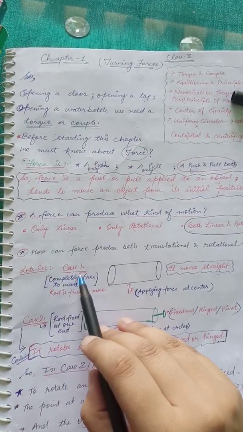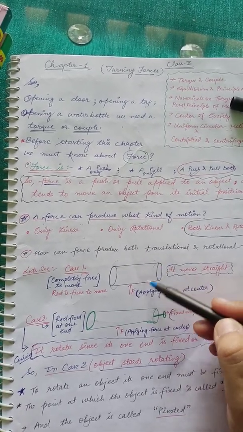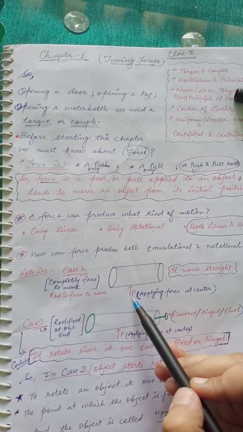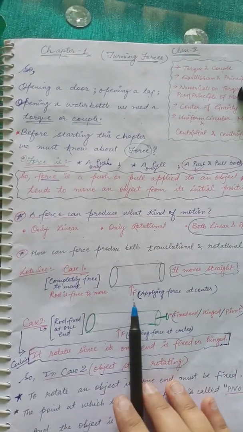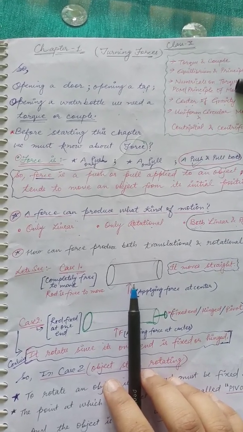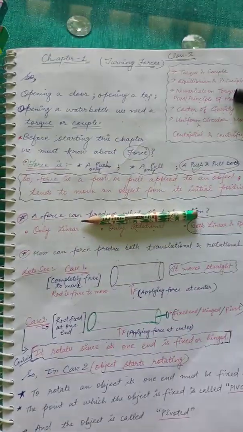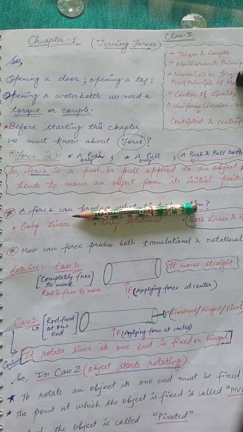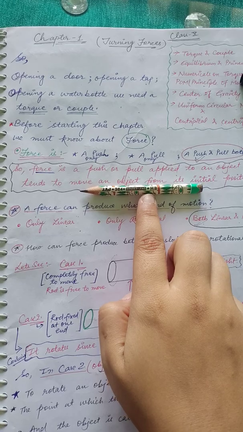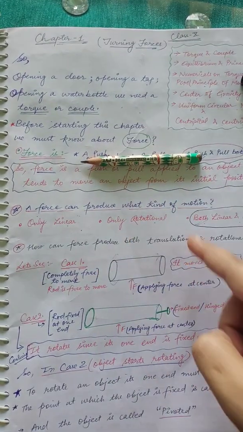See, just see case 1, where I consider a rod which is completely free to move. I have taken a rod and I am applying force in this direction, at the middle. Then what will happen? The rod will move. Yes, exactly, but it moves straight. Now I am applying force at its midpoint. What will happen? Could you see the rod moving? Yes, it is moving when I apply force, but in a straight direction.